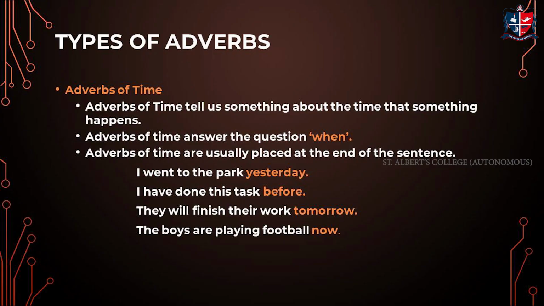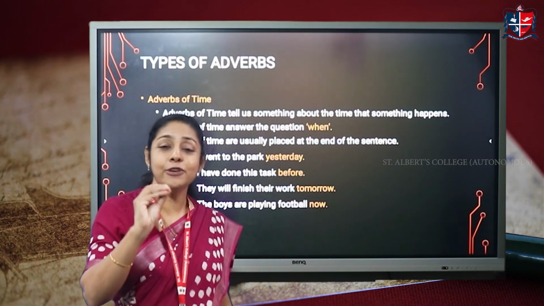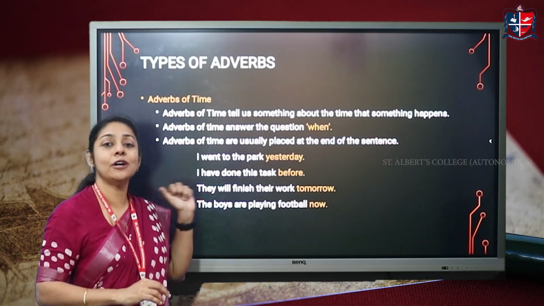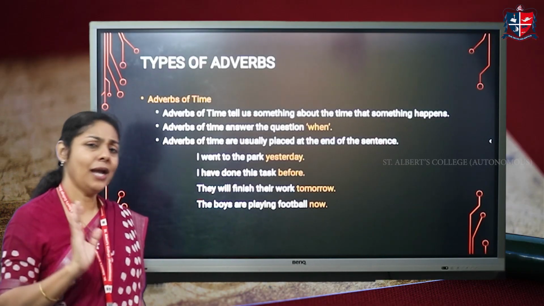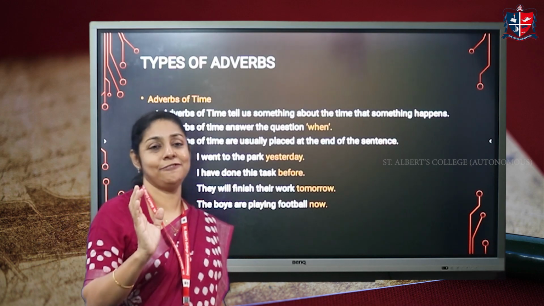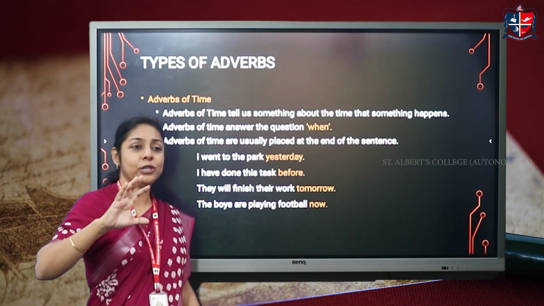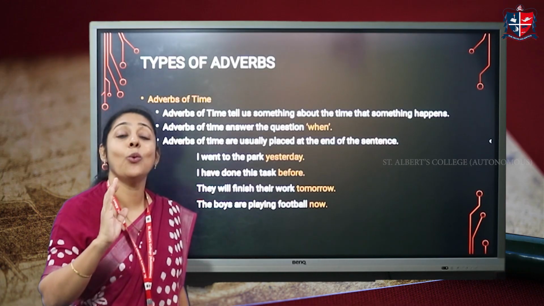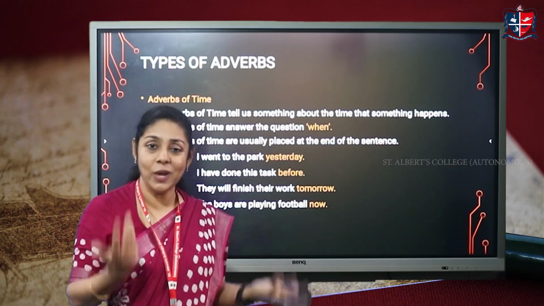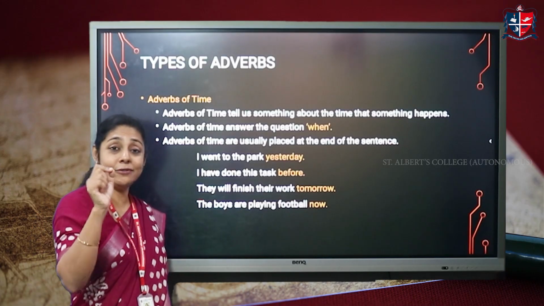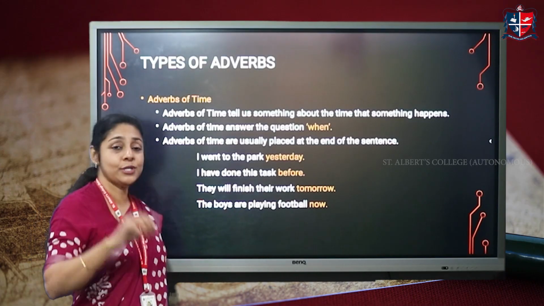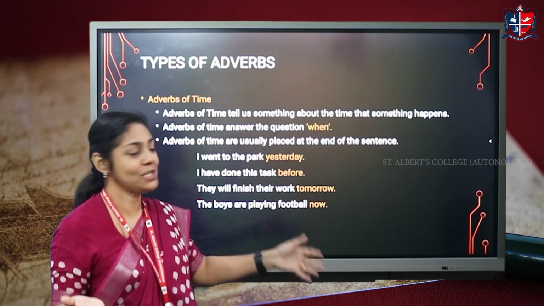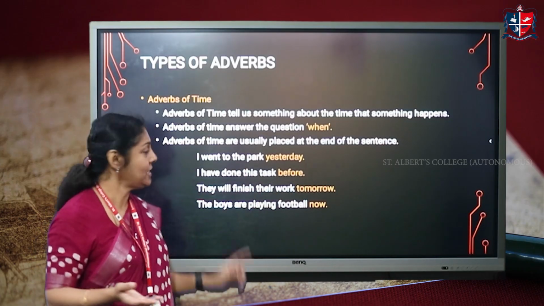Now, there are different types of adverbs. Let's look at a few important types of adverbs. The first one is adverbs of time. Now, adverbs of time, as the name signifies, would tell us something about the time something happened, right? So, you have to ask the question when. When you get an answer to the question when, we realize that it is an adverb of time. And adverbs of time are usually placed at the end of a sentence. There could be exceptions, but usually they are placed at the end of a sentence.